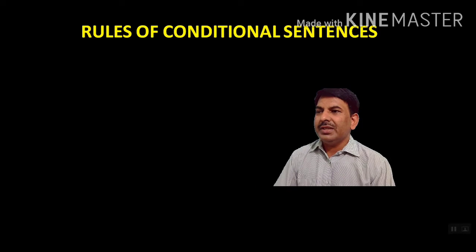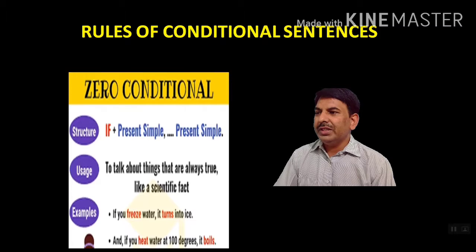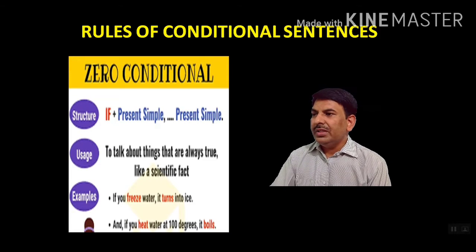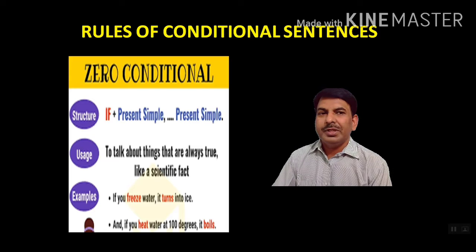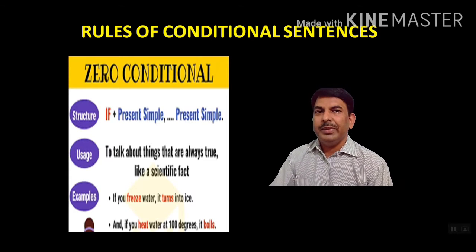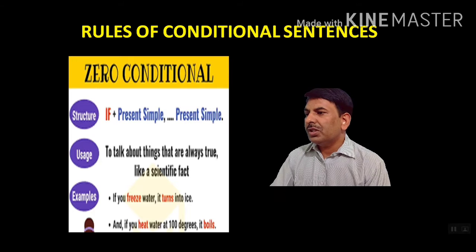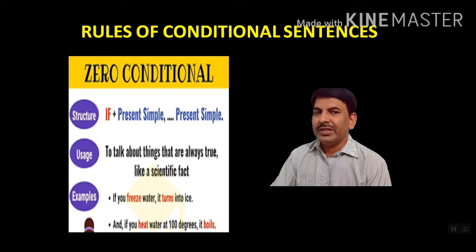Rules of conditional sentences. First of all, zero conditional. In zero conditional, structure is given if present simple, then present simple. It means if clause will take simple present tense and main clause will also take present simple. Uses means, for example, to talk about things that are always true, like a scientific fact. It means this fact has been written in such zero conditional sentences.